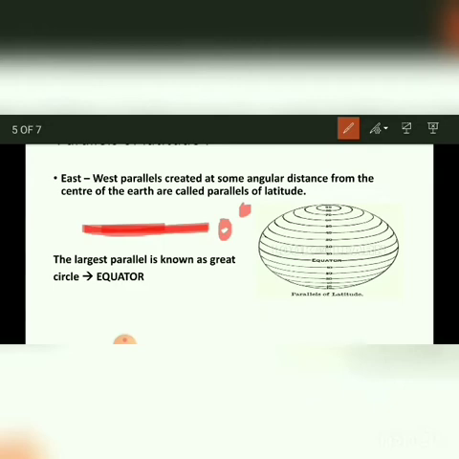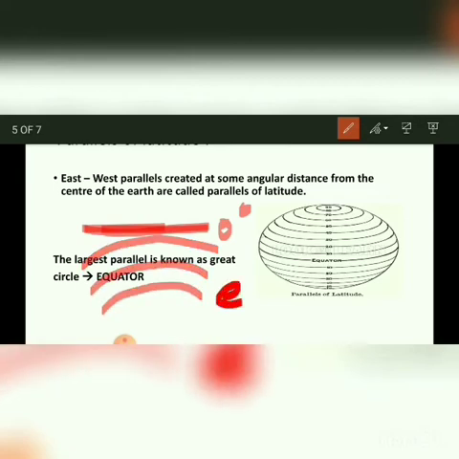So these are the parallels of latitude, east-west circles created at some angular distance from the center of the earth.